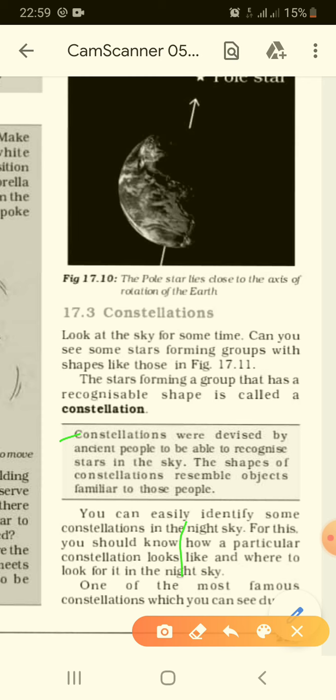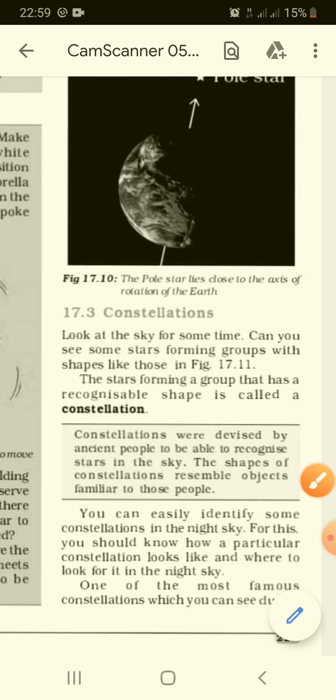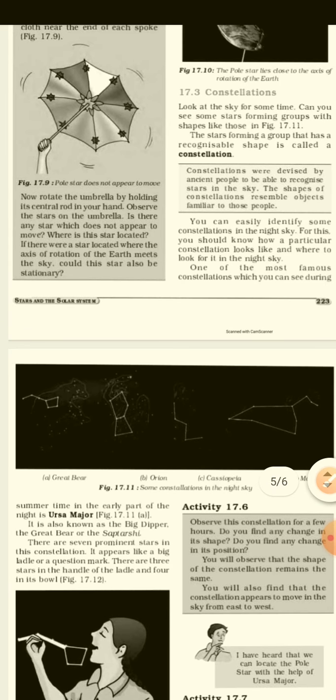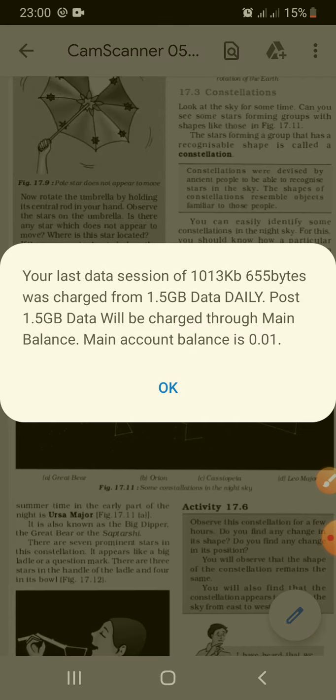So you can easily identify some constellations in the night sky because of the fixed number of stars making shapes or designs. One of the most famous constellations which you can see during summertime in the early part of the night is Ursa Major.